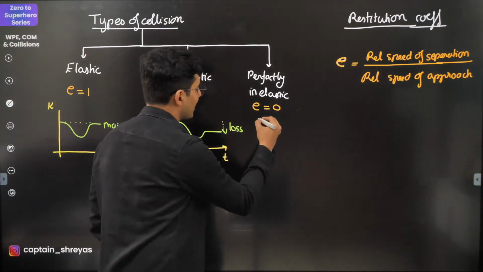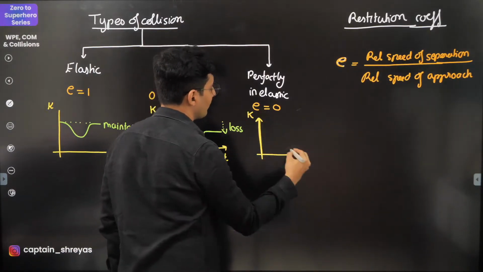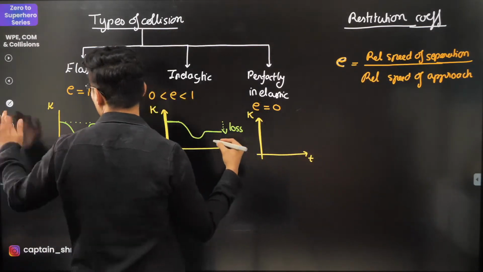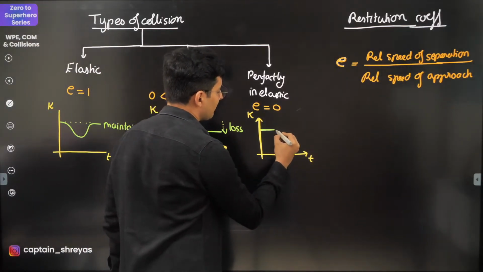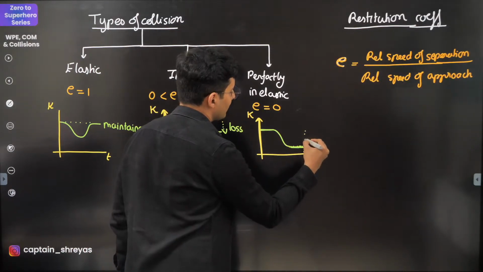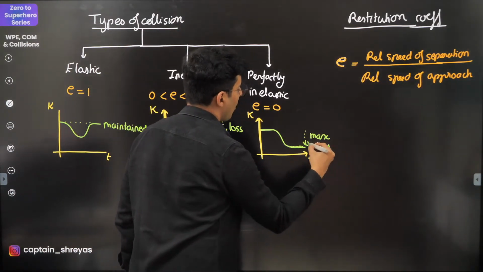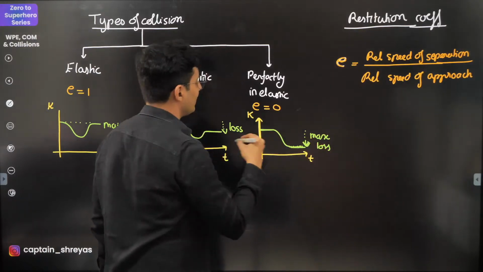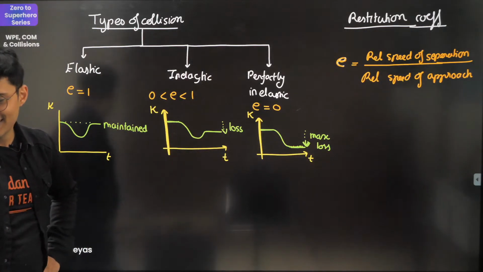And in the perfectly inelastic case, if you draw the graph of kinetic energy with respect to time, you will notice that initial kinetic energy will go down and it will never come back, and this will be basically your max amount of loss of energy. Very, very important. Maximum energy is lost in this case. Is that clear?